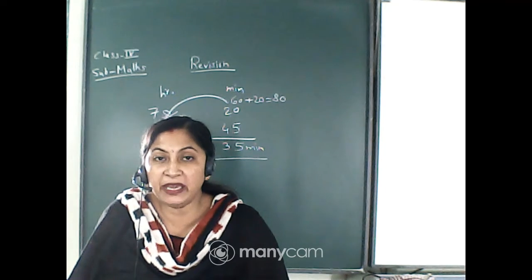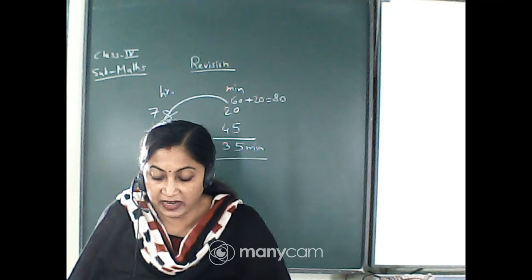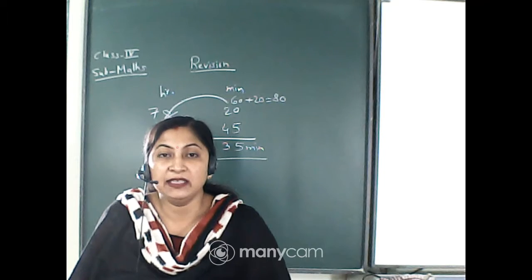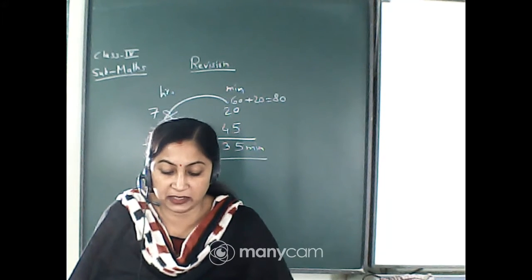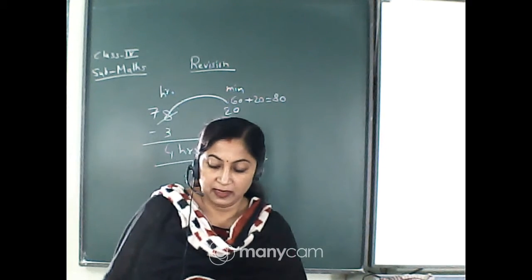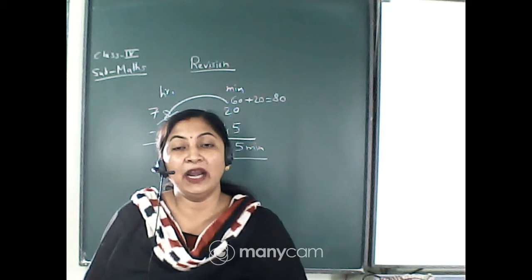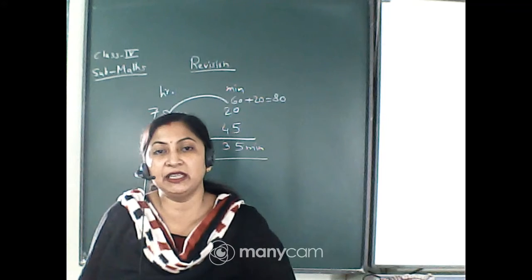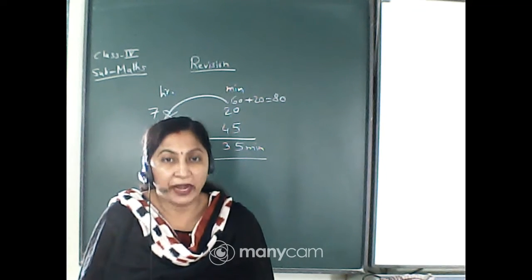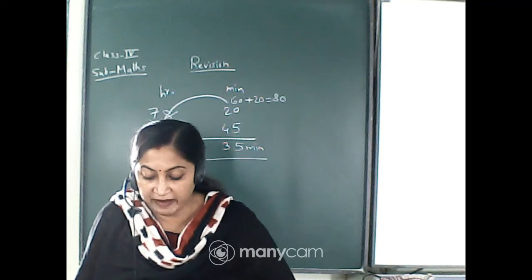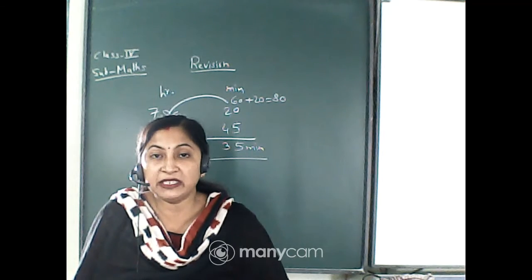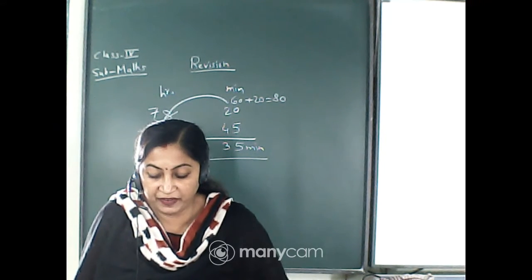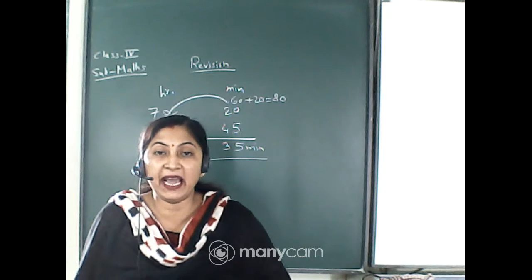Now come to number B. 7 hours have dash minutes. See, 1 hour is equals to 60 minutes. So 7 hours is equals to 7 into 60. That is 420 minutes. Number C. 3:15 at night is 3:15 dash.